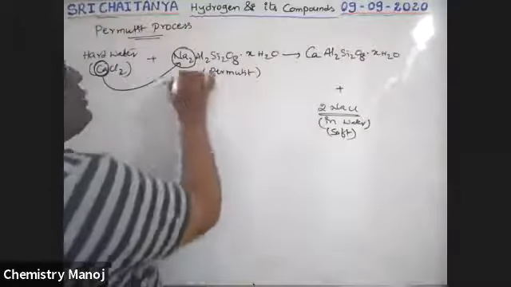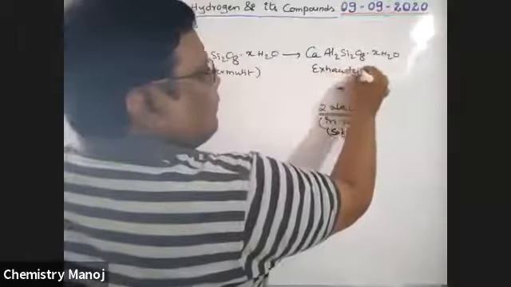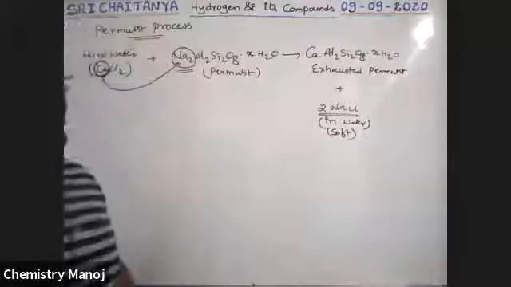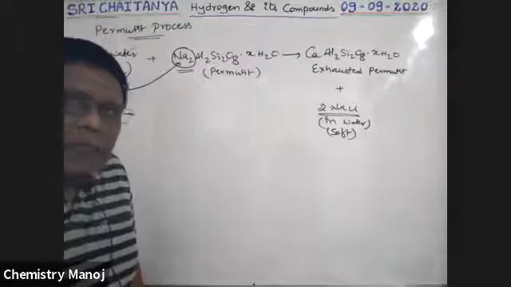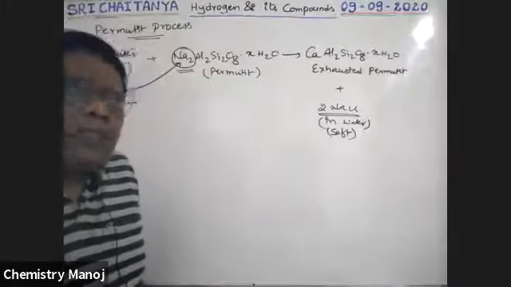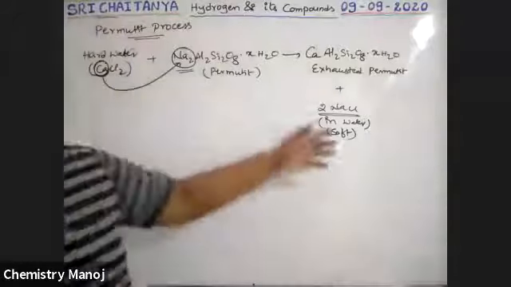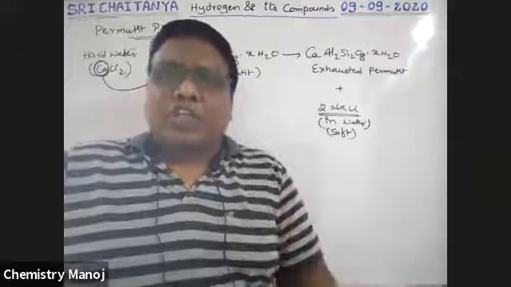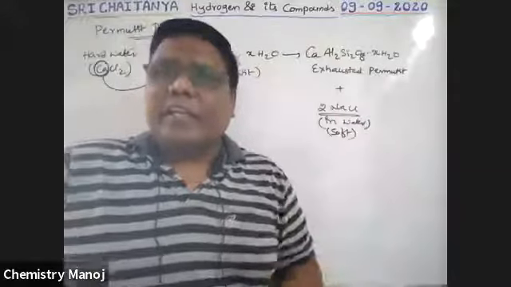Now here, this Na2Al2 permutit is changed to like this. It is also solid, boys. This is called exhausted permutit, insoluble permutit. This permutit is very costly, my dear boys. That is why for reusing purposes, that exhausted permutit is also reactivated by using some chemicals. So after conversion, remove that permutit from that instrument. Then that permutit is washed with sodium replaceable chemicals, that is NaCl like chemicals.